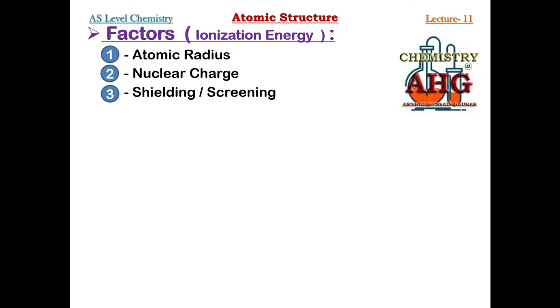Let's start with the first factor and try to understand how ionization energy can be different depending on these factors. First of all, atomic radius. As I have told you, what is atomic radius? It is the distance of valence shell from the center of nucleus. Distance between the center of nucleus and the valence shell is known as atomic radius.